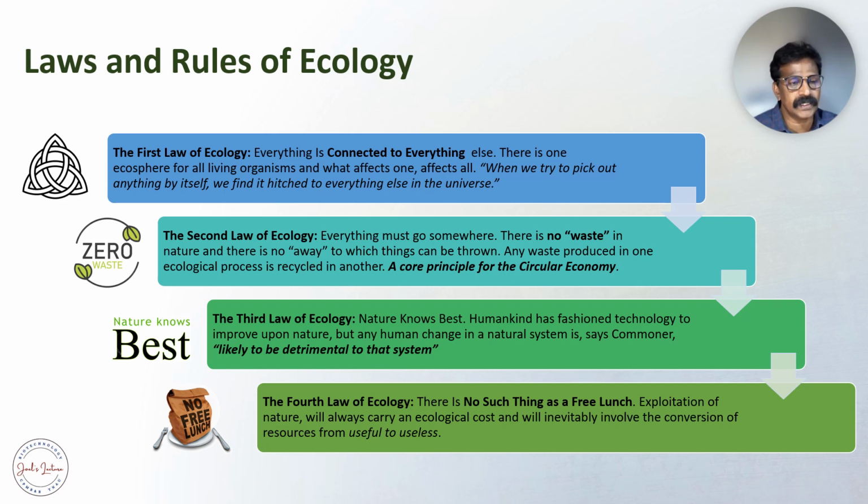But any human change in a natural system, says Commoner, is likely to be detrimental to the other system. So any interventions in a natural system will have a detrimental effect over the other system. Normally nature knows best. We have to learn from nature. We have to go along with nature. Otherwise it will be a disaster. That is what the third law of ecology states.